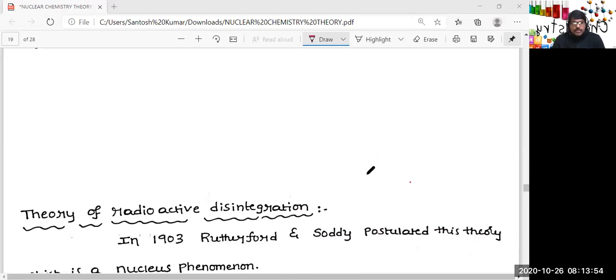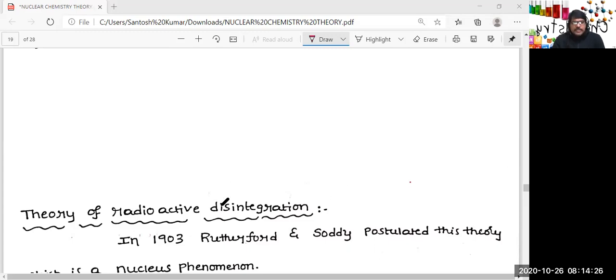In this video, we are going to discuss the theory of radioactive disintegration, particularly how disintegration takes place, what the primary effects and consequences are, what the secondary effects and their consequences are, and also a brief discussion on radioactive series, the artificial radioactive series and the natural radioactive series. That will be the end of nuclear chemistry for JEE.